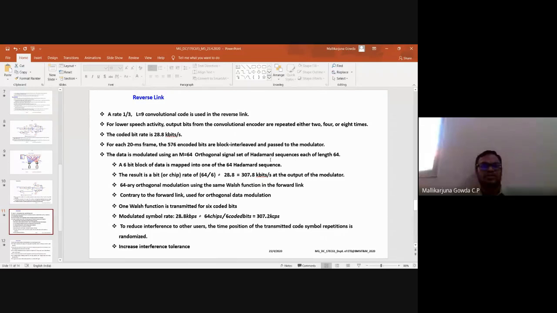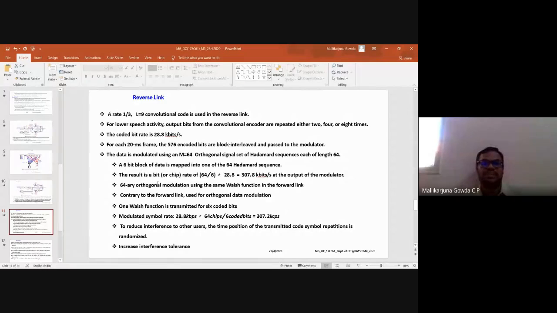a 64-ary signal set. Here 64 means 2 power 6, right? So a 6-bit block of data is mapped into one of the 64 Hadamard sequences. As I said, the channels are differentiated with the Hadamard sequence, right? So a 6-bit block of data is mapped onto one of the 64 Hadamard sequences.